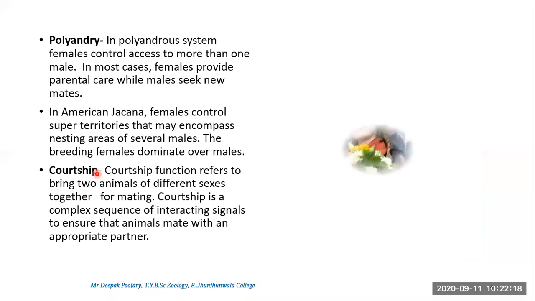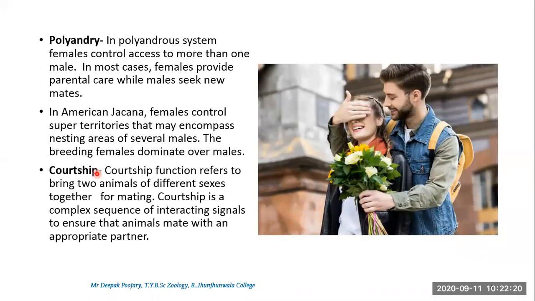And then there is another classical example of mating behavior, courtship, which many animals exhibit, especially mammals. Now, what exactly is courtship? Courtship is where two animals of different sexes come together for mating. But usually the male has to give lots of signals and signs, to behave in a particular way so that the female will be interested in mating. For example, this behavior of humans. A very classical example of courtship.